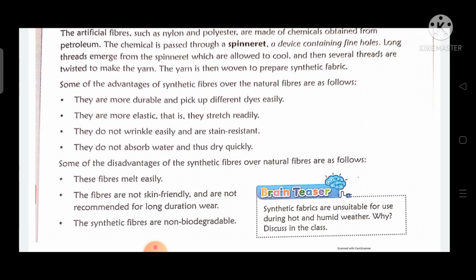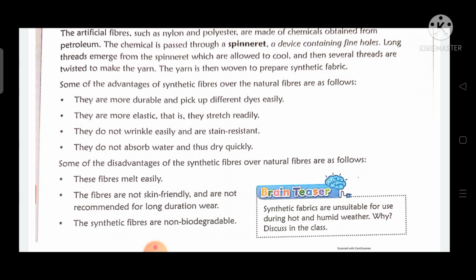Now there is one brain teaser for you all, a small question. Synthetic fabrics are unsuitable for use during hot and humid weather. Why? You have to search it.